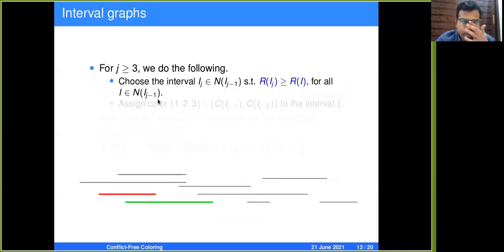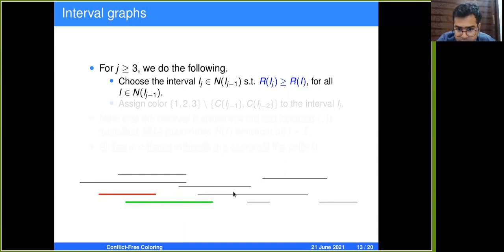Now we repeat the process for all the iterations from 3 to L. In each iteration, we choose an interval ij, which is a neighbor of ij minus 1, and whose right endpoint is the greatest among all the neighbors of ij minus 1. So this is I2. We choose an interval I3, which is a neighbor of this and which has the largest right endpoint.